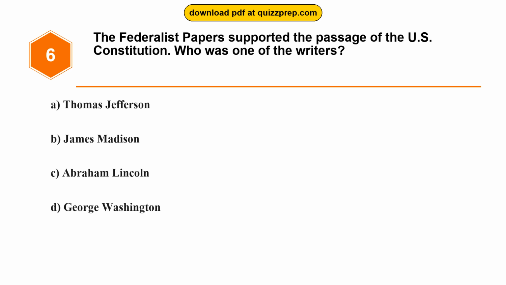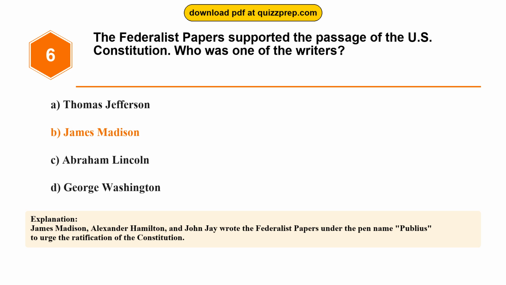Question 6. The Federalist Papers supported the passage of the U.S. Constitution. Who was one of the writers? Option A. Thomas Jefferson. Option B. James Madison. Option C. Abraham Lincoln. Option D. George Washington. The correct answer is option B. James Madison. James Madison, Alexander Hamilton, and John Jay wrote the Federalist Papers under the pen name Publius to urge the ratification of the Constitution.